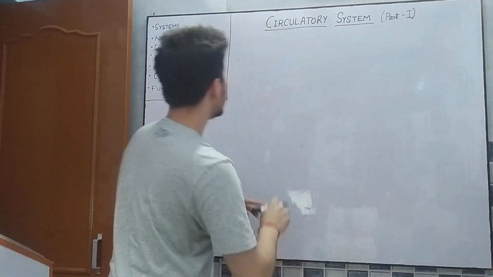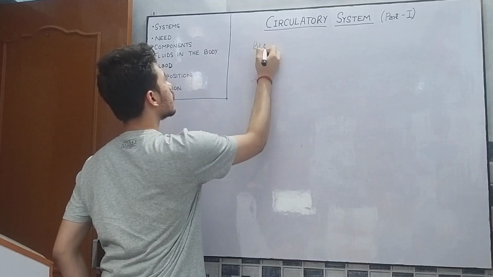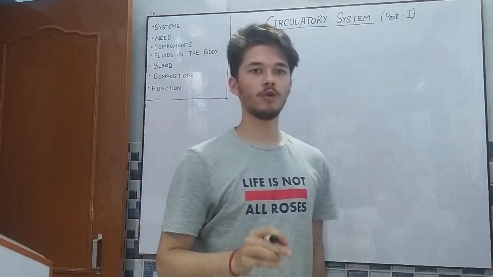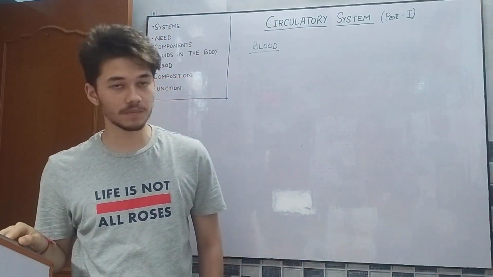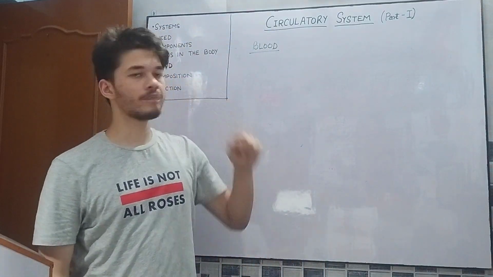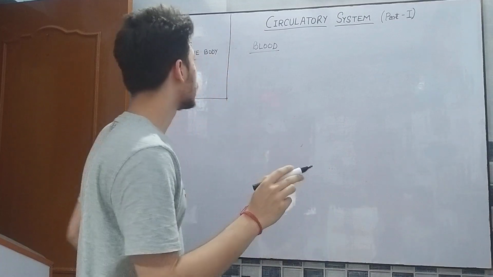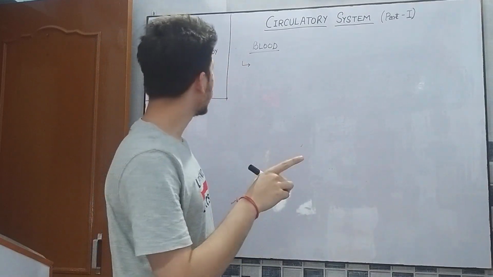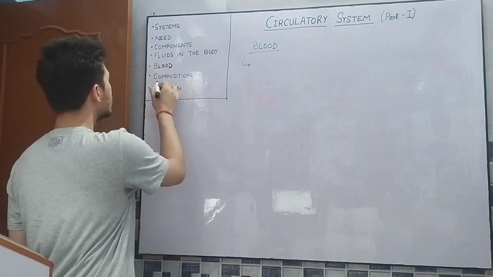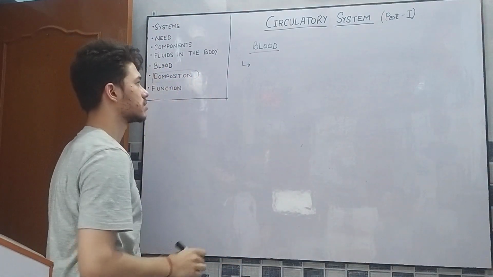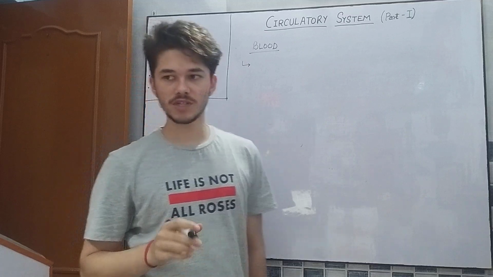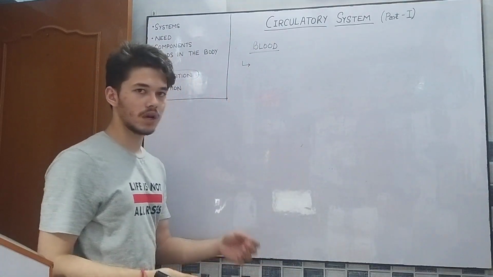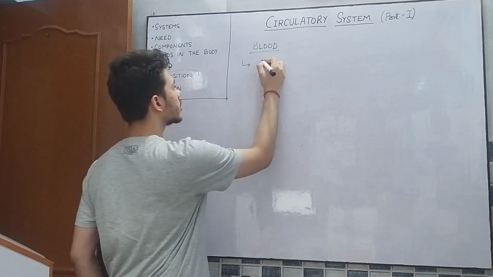Talking about blood, we can say blood is the fluid component of the circulatory system. What is blood? We will first discuss its composition. What is the composition of blood? Mainly it is liquid, so it mainly consists of water, that is plasma.